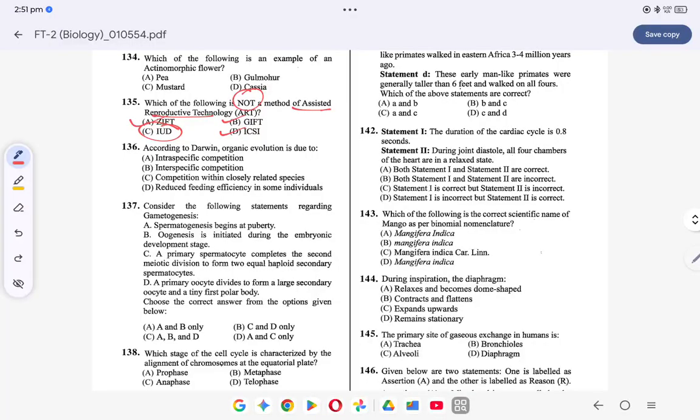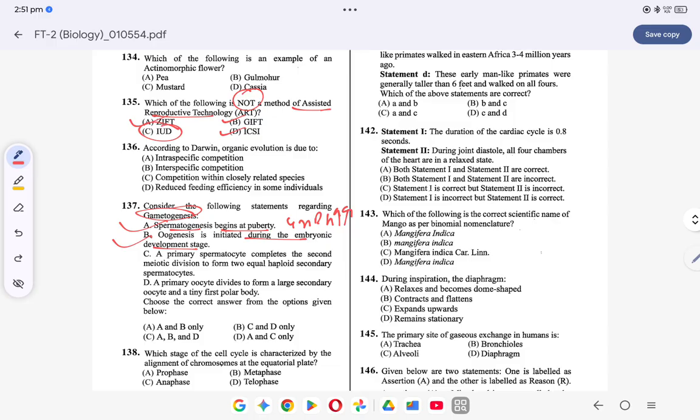Coming to the next question, question number 137. For gametogenesis, spermatogenesis begins at puberty. This is correct. Under the influence of GnRH, GnRH बढ़ जाता है तो spermatogenesis begins. Right? Oogenesis is initiated during the embryonic development. Yes, oogenesis starts before puberty. Right? Embryonic development में oogenesis start हो जाता है.